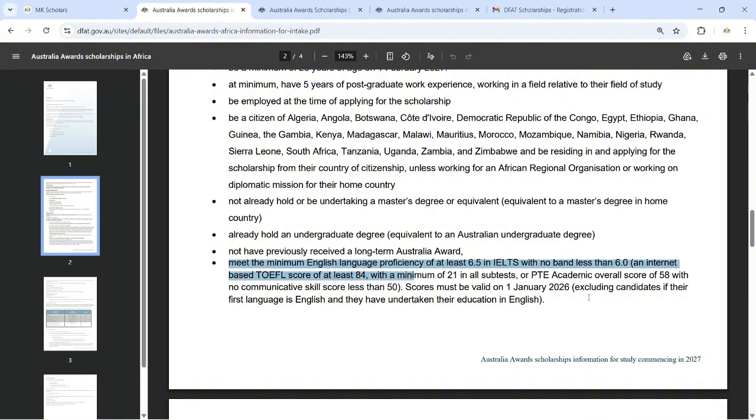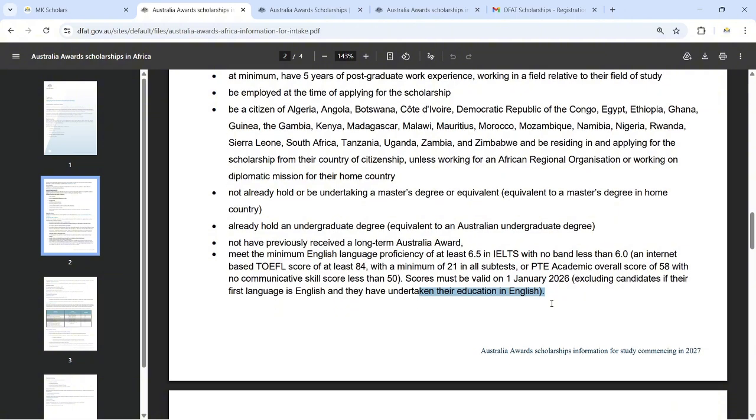If you undertook your education in English, for example, if you did your bachelor's degree in English, maybe in a country where English is used as the language of instruction, you're not required to submit one of these English proficiency tests. You're also not required to pay an application fee. So this is one of the opportunities that is going to be applied for by so many students, because there are not so many restrictions.